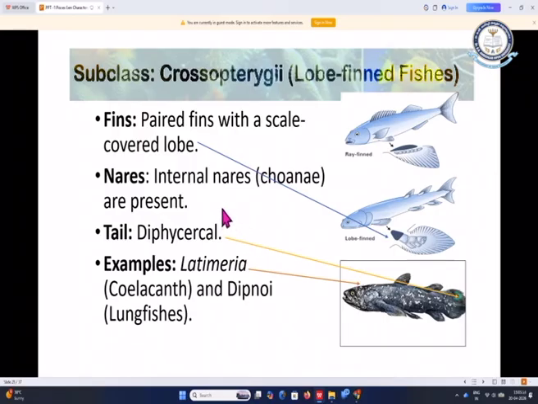Subclass Crossopterygii. These are called lobe fin fishes. The fins are paired fins with a scale covered lobe. The nares or internal nares are present and the tail is a diphycercal tail. The examples are Latimeria, also called the coelacanth fish, and the lung fishes, nothing but the Dipnoi fishes.